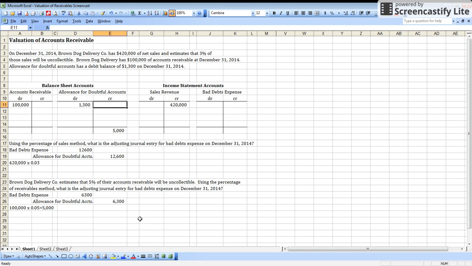We're going to credit allowance for doubtful accounts for $6,300. And if we net those, if we have a credit of $6,300 and a debit of $1,300, we have a credit balance of $5,000, which is the 5% of the accounts receivable. So there's just one extra step when we do that percentage of receivables method because we will probably have a balance in allowance for doubtful accounts.